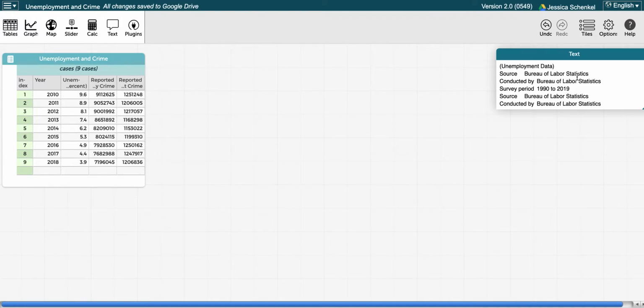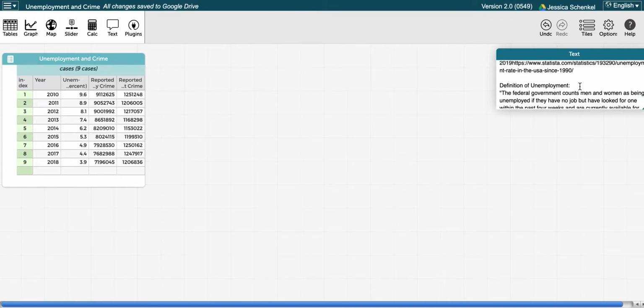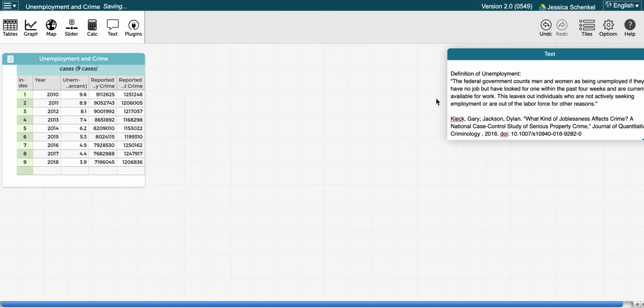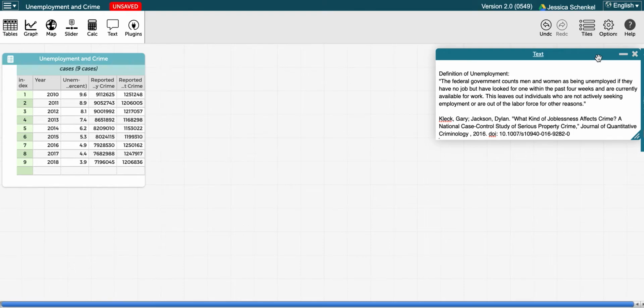I pulled the data from the Bureau of Labor Statistics. I think it's important to define unemployment based on this data. The federal government will count men and women as being unemployed if they have no job, but they have looked for a job within the past 4 weeks and are currently available to work. This leaves out individuals who are not actively seeking employment and are out of the labor force for other reasons.